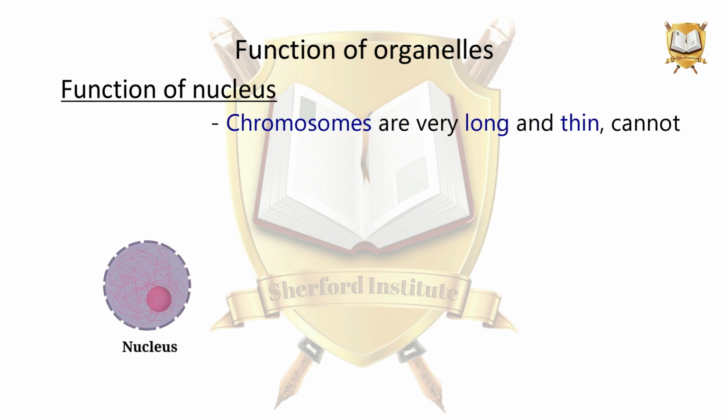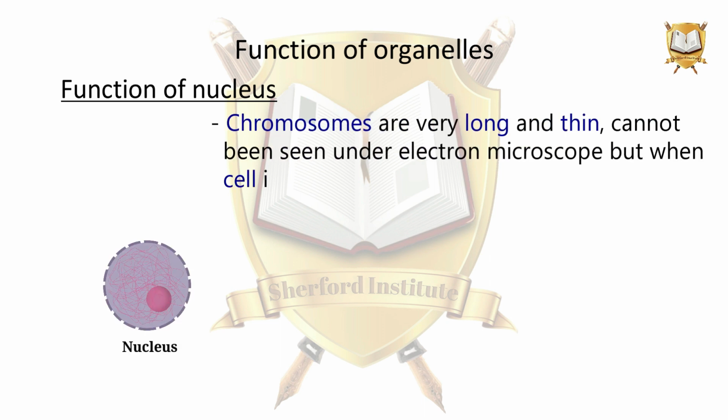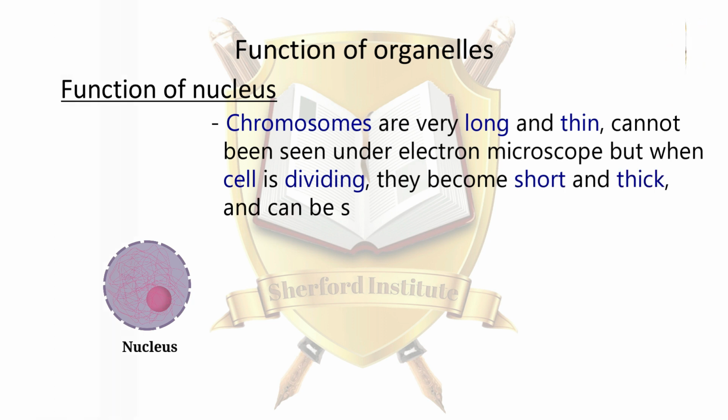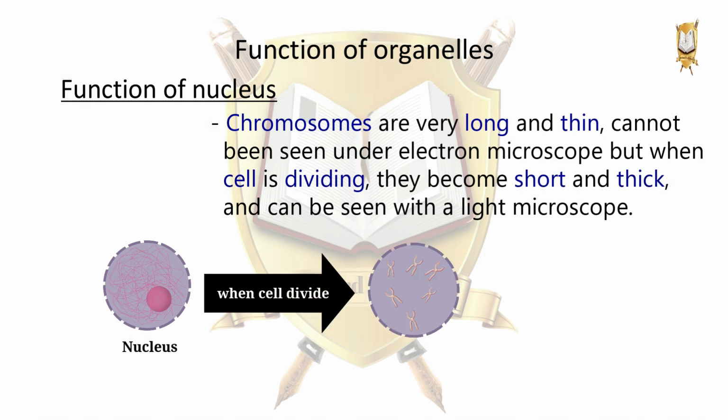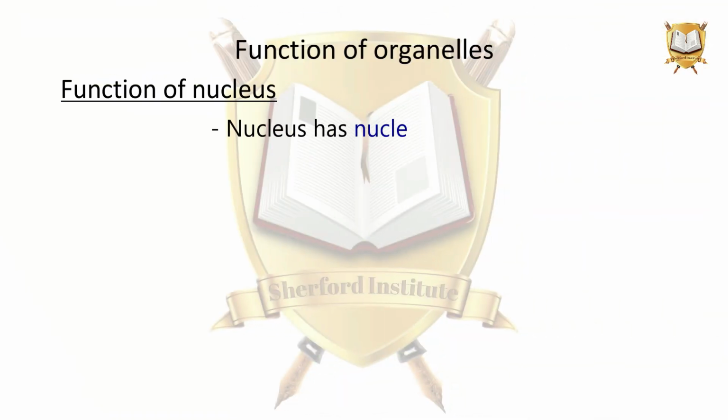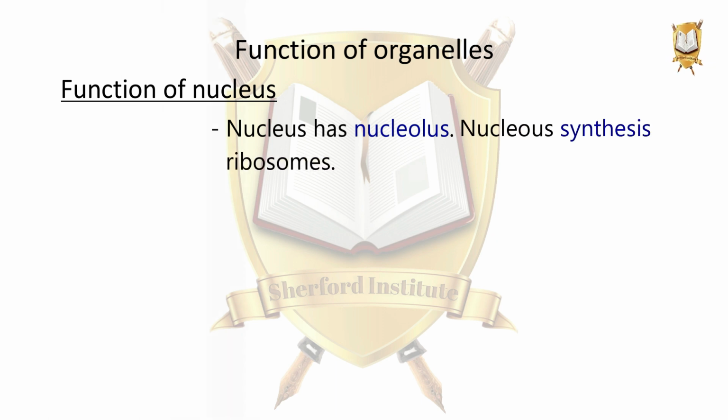Chromosomes are very long and thin, and cannot be seen under a light microscope. But when the cell is dividing, they become short and thick and can be seen with a light microscope. The nucleus has a nucleolus. The nucleolus synthesizes ribosomes.